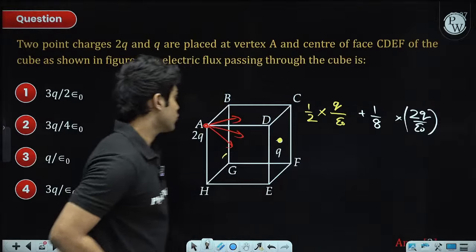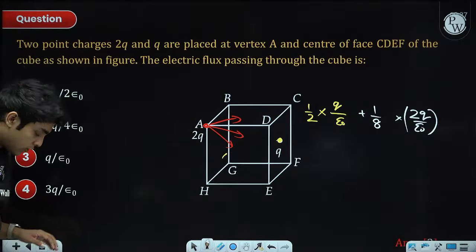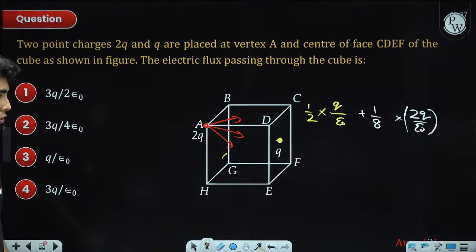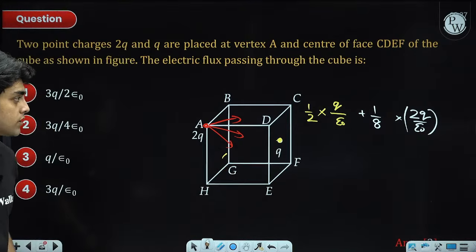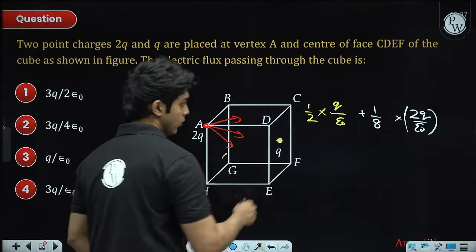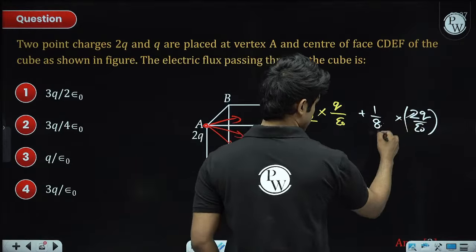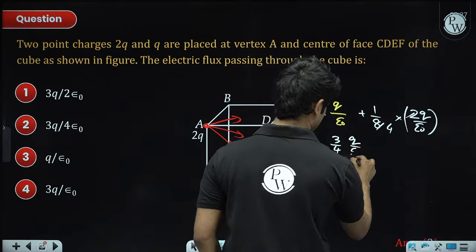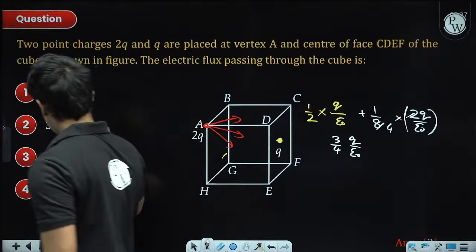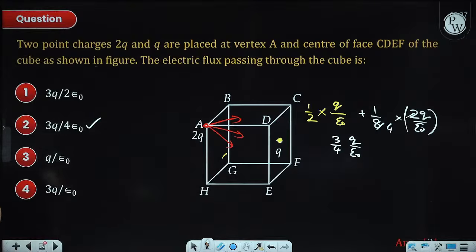So due to the charge sitting at the corner, the flux is 1/8 of the total flux. Due to the one sitting at the center of a face, it will be half of it. So how much is this? This is 1/4, this is half, so 3/4 q by epsilon naught. Second option.